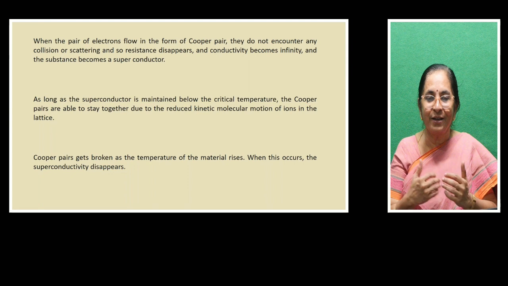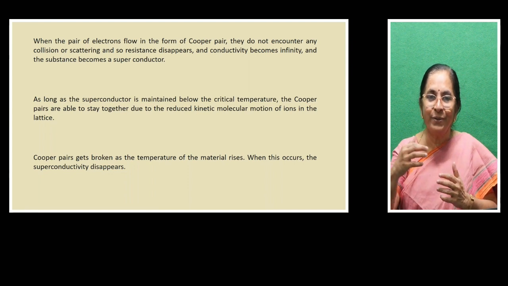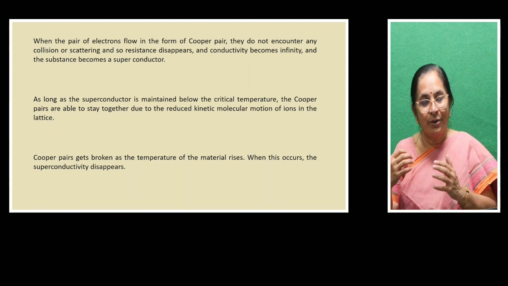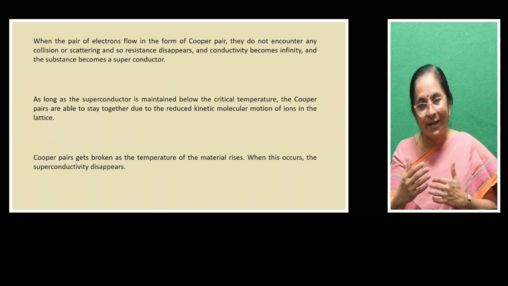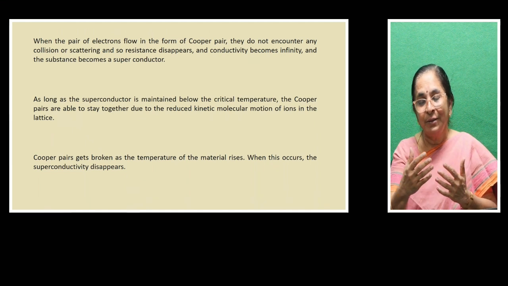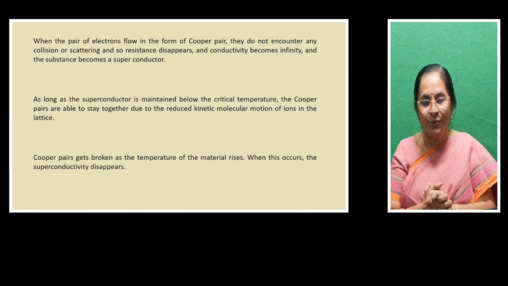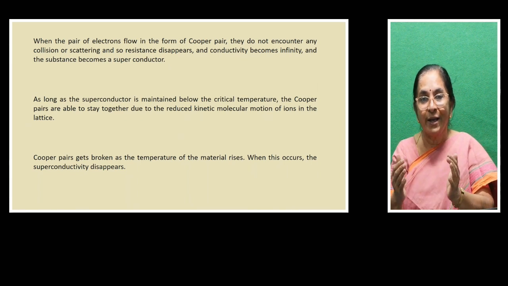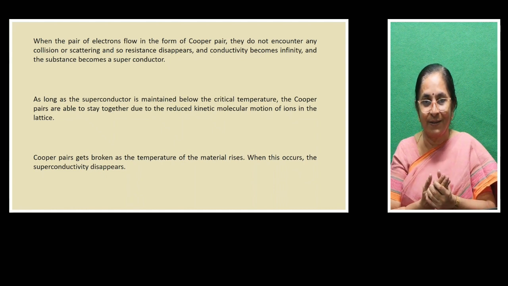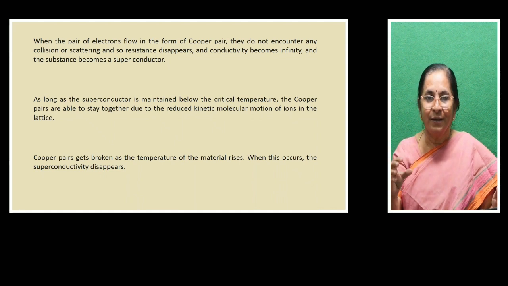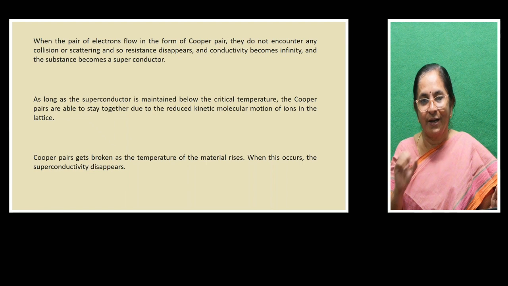The distortion in the crystal takes place. The crystal ions will attract the electrons, or the electrons will have collisions or scattering with the crystal ions, as a result of which their speed gets reduced. So you can say the material has developed some kind of resistance. So when there is resistance, the material becomes an ordinary conductor.